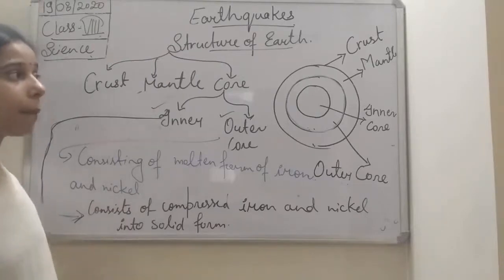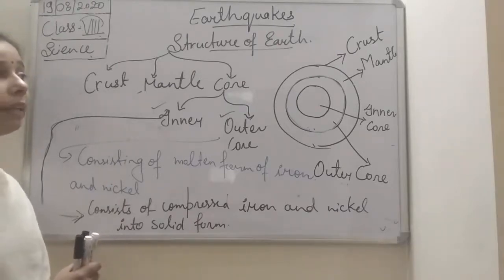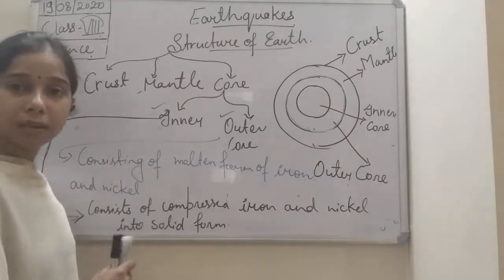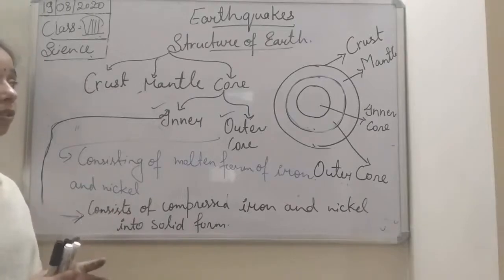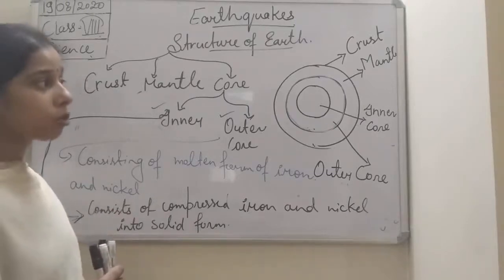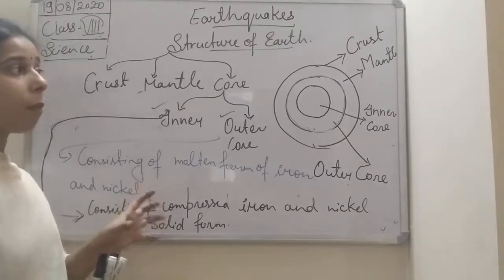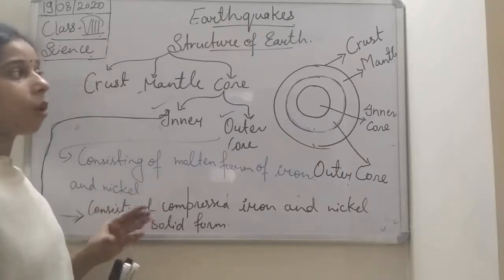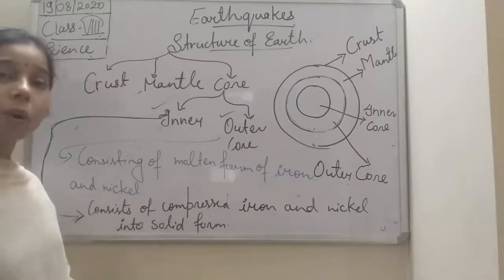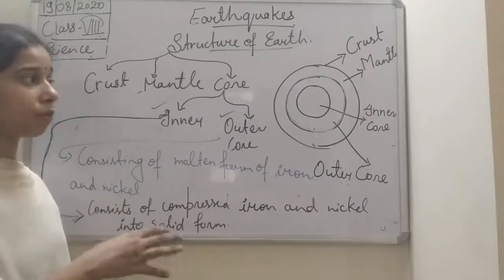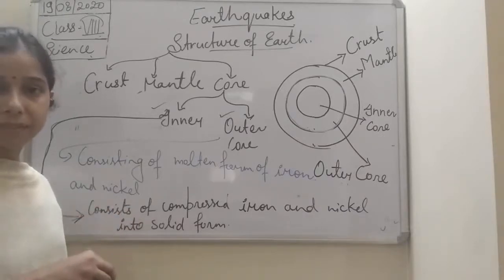Okay, and if we talk about the thickness, students, it extends up to 2900 km below the earth crust. Now, what are the things by which the mantle is composed? So basically, it consists of semi-solid rock particles of iron, calcium, and magnesium. Not only this, molten matter is also present in the mantle, in which the rock particles float over its surface.